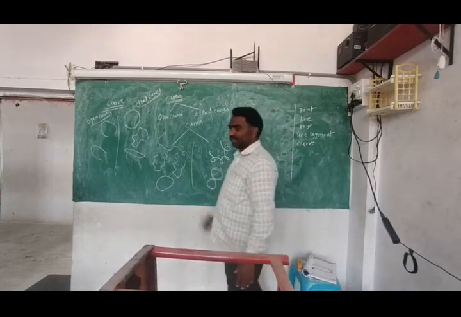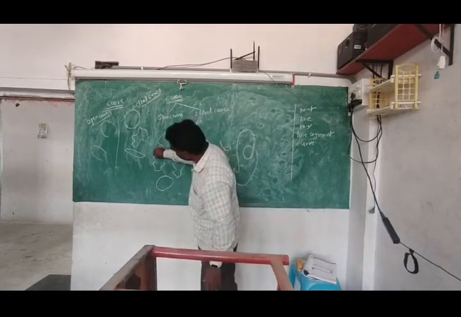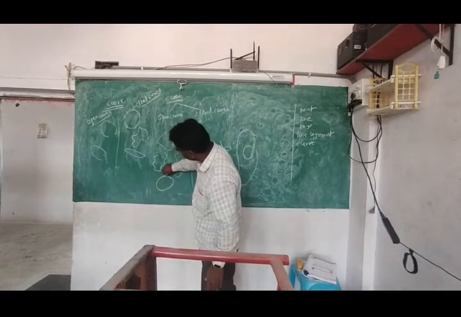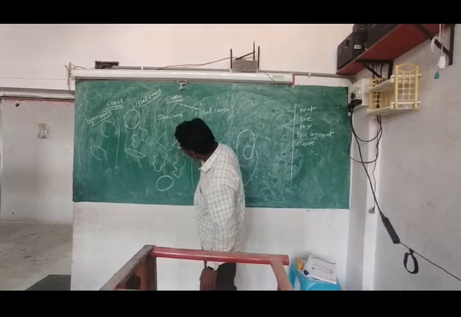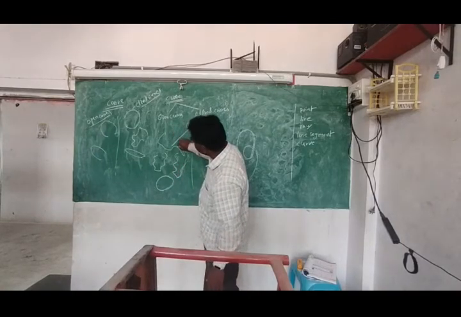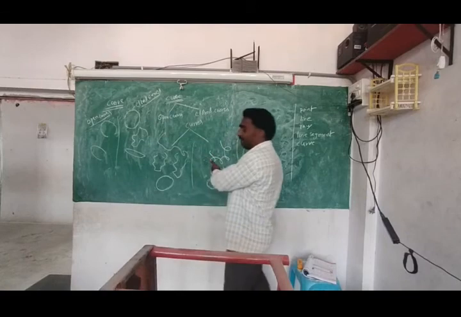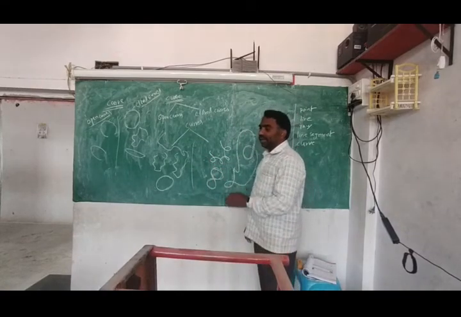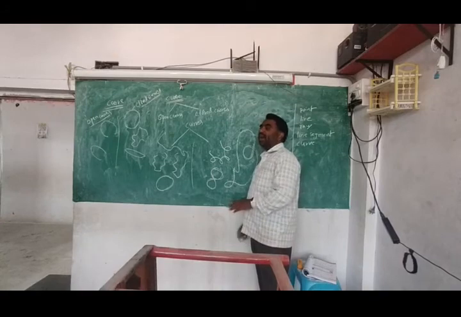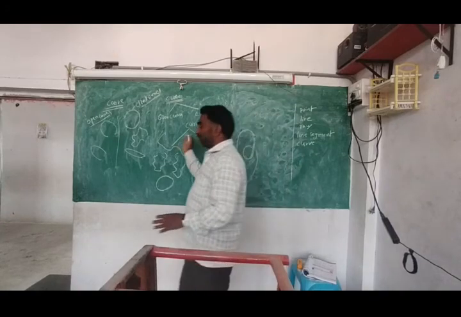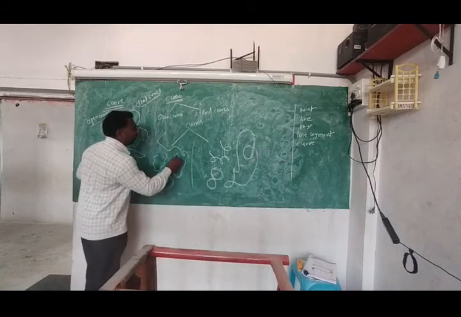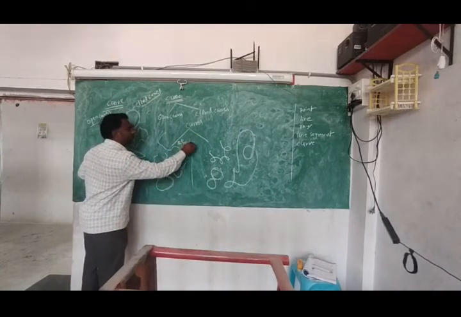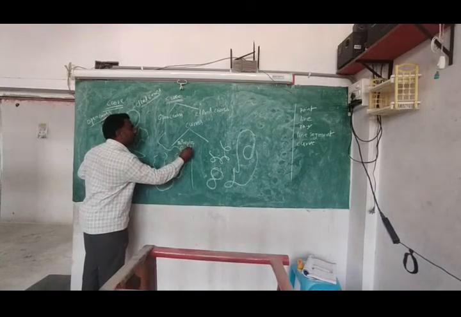But in this, is it intersecting anywhere like that? No. The curve is not intersecting itself anywhere. But here the curve is intersecting itself. So those which are not intersecting themselves are called simple curves.